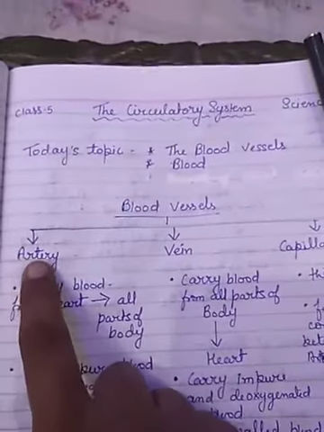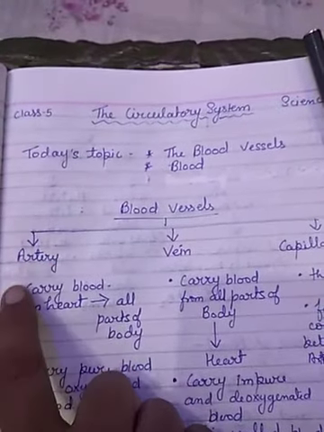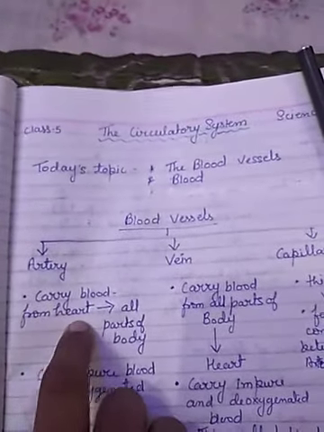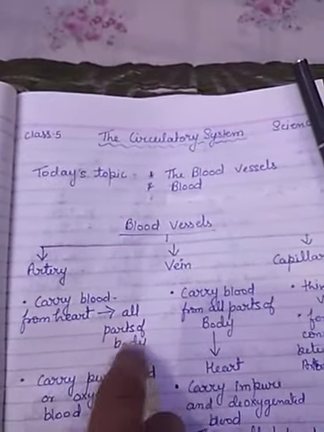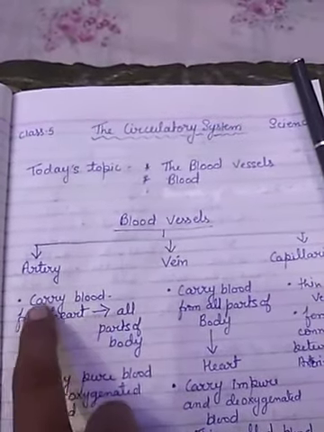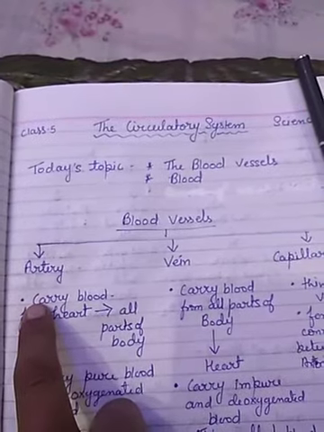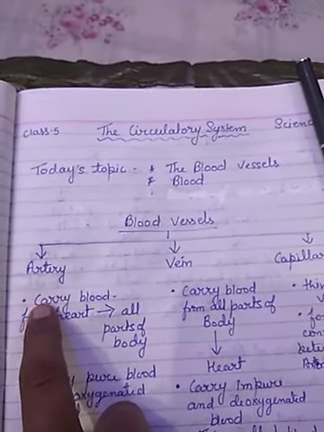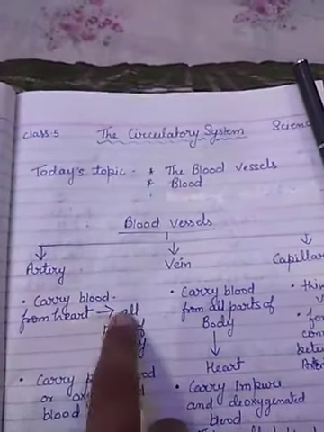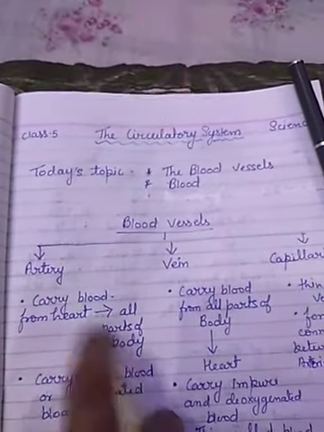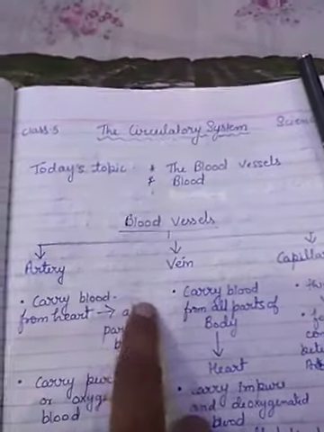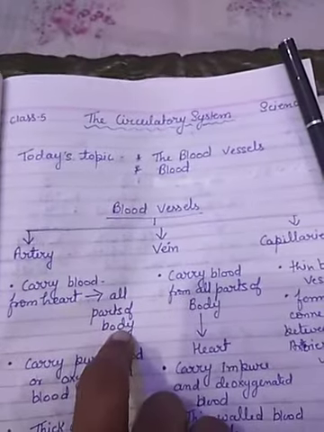Arteries carry blood from the heart to all parts of the body. This is the most important thing which we have to remember. ये blood को carry करता है heart से different parts of the body को.